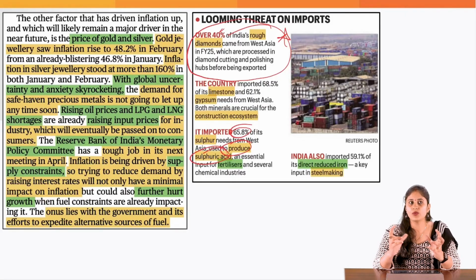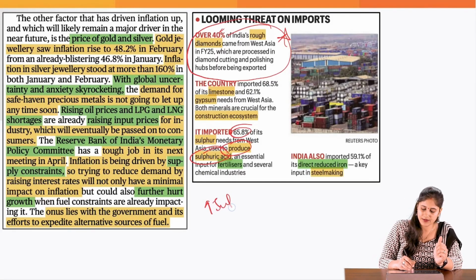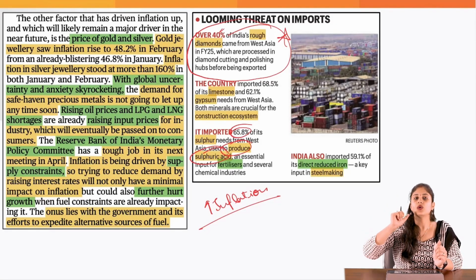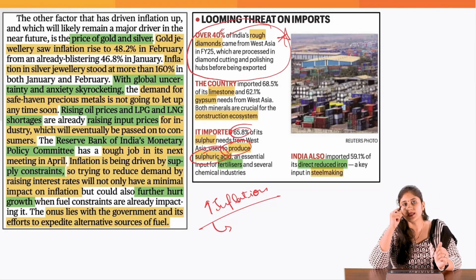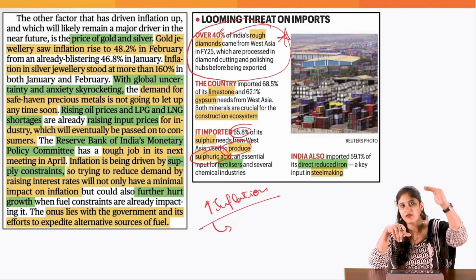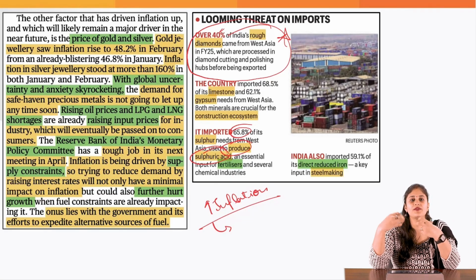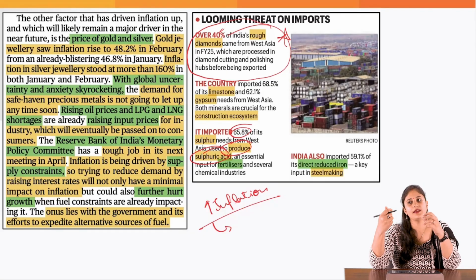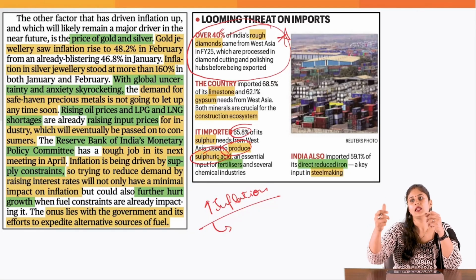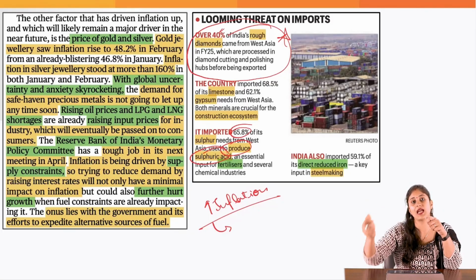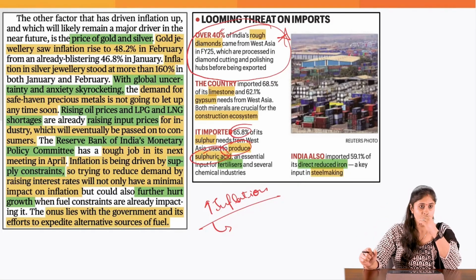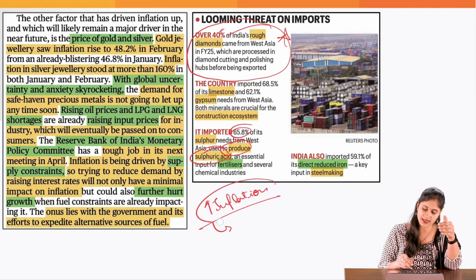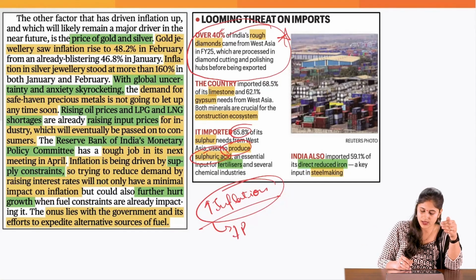Now, whenever there is uncertainty, usually we witness inflation, and that is what we are witnessing currently also. Crude oil prices have escalated. When there is inflation, we know that the purchasing power of money would go down. So, I would not prefer holding that cash, because even if I keep this cash in my locker, it would not be able to give that much amount of goods and services which I was able to purchase earlier, before this inflation. So whenever there is global uncertainty, there is an increase in inflation, and that reduces the purchasing power of money.